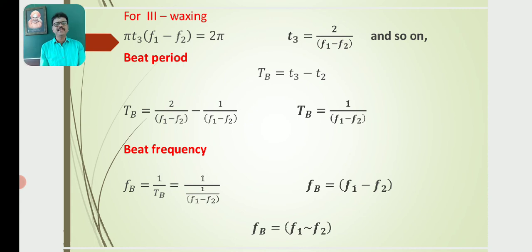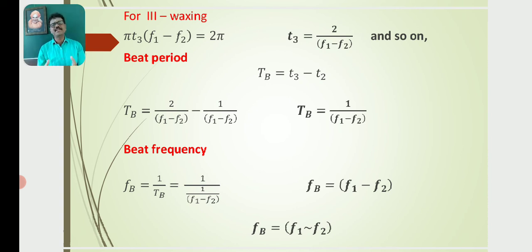Then we know that the beat period, the time interval between two successive waxings or wanings, say Tb, is equal to t3 minus t2, the time interval between the third and second waxing. Substituting the values of t3 and t2 from the above equations, we get Tb equal to 2 by (f1 minus f2) minus 1 by (f1 minus f2). So Tb is equal to 1 by (f1 minus f2). So the beat period is equal to 1 by (f1 minus f2).